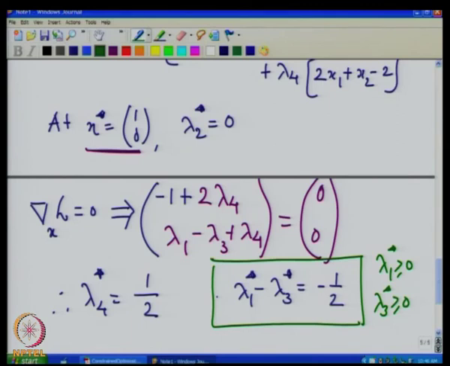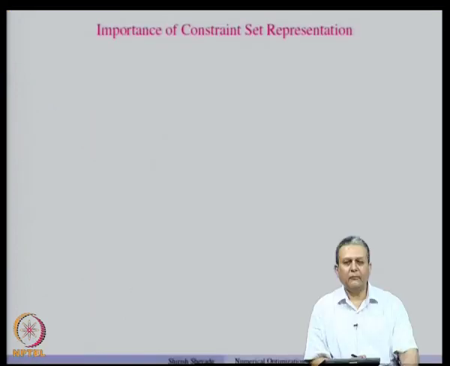Now, let us look at another example. This example is about the representation of the constraint set. The way we represent the constraint set is more important rather than the constraint set itself. The constraint set is anyway important, but the way we represent it can decide whether a particular point is a KKT point or not.